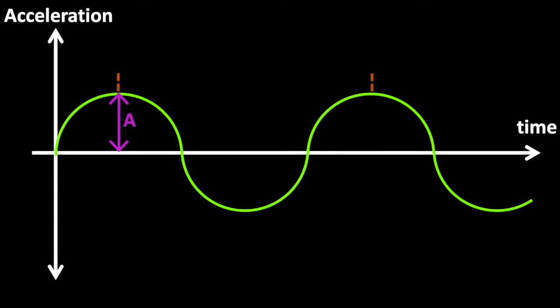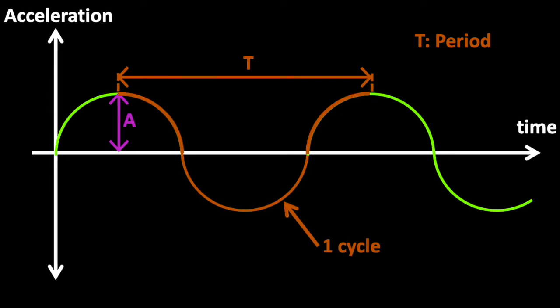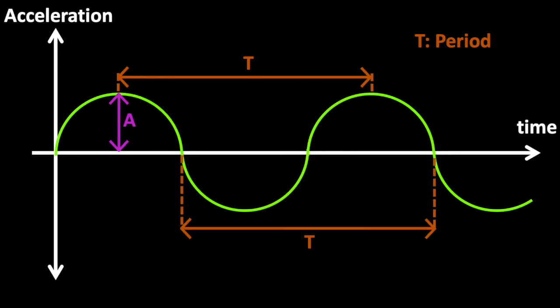The next unique property is called the period. The period of a wave is the time that it takes for a wave to repeat its pattern, and is shown here by the letter T. This is the time that the wave takes to complete one cycle. This can be measured from any point on the wave. For example, it can be measured from peak to peak, or from a point on the time axis.